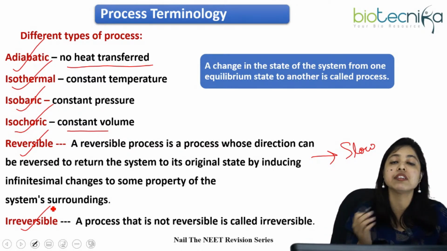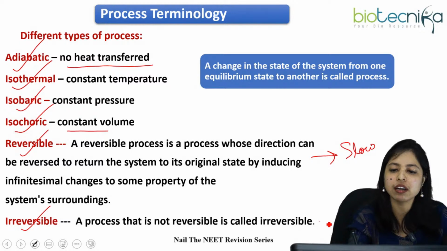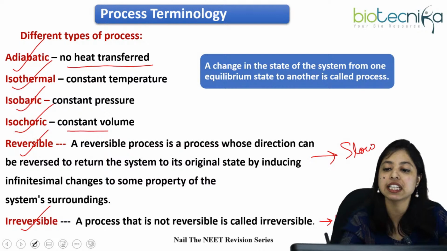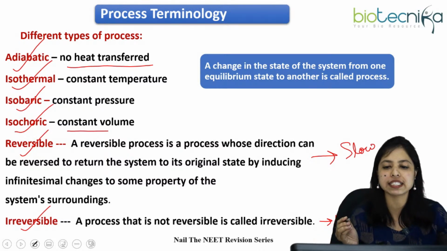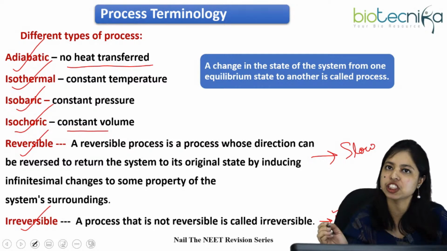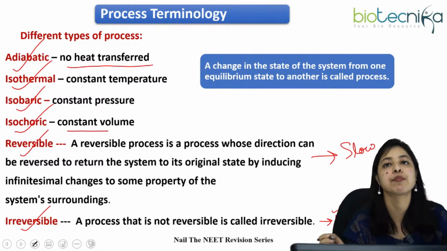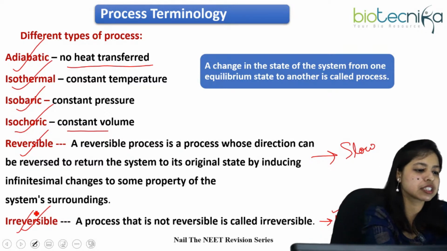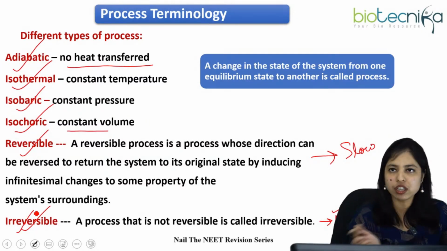These are mainly single step reactions. So one more thing we should know: fast reaction and single step reaction are the features or properties of irreversible process.